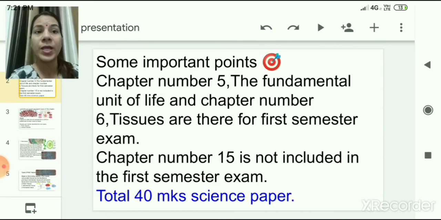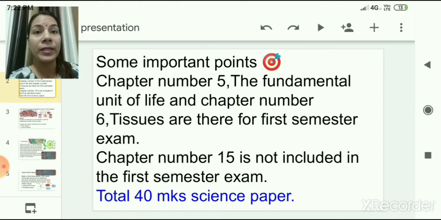Out of that 2 chapters, chapter number 5, that is the fundamental unit of life, is already studied by you for periodic test once. So I think you all are very much aware with that chapter. You all have practice with that chapter, so it will not be very difficult for you. So there is another new chapter, which is chapter number 6, tissue. So we need to revise this chapter once again.